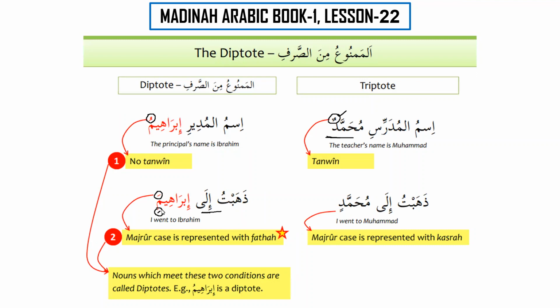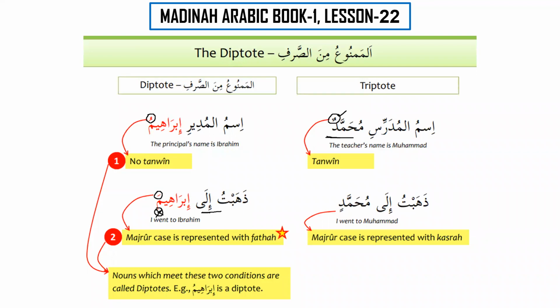The noun does not accept kasra, so it will be Dhahabtu ila Ibrahima, I went to Ibrahim, and here the majroor case is represented with fatha. Nouns which meet these two conditions are called diptote, or al-mamnu min as-sarf.